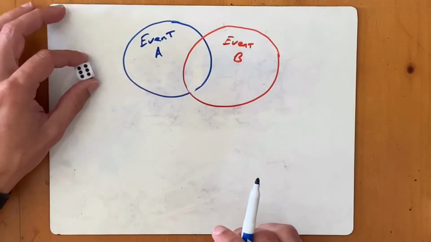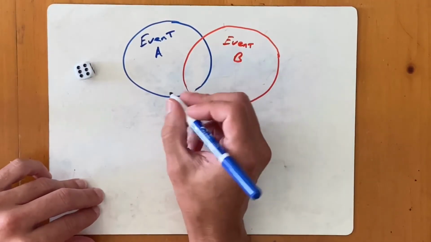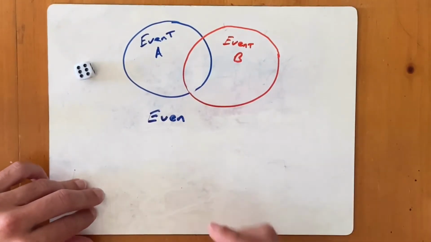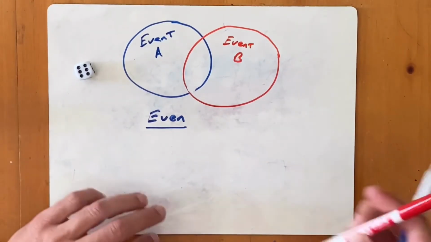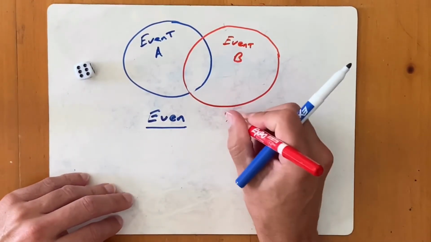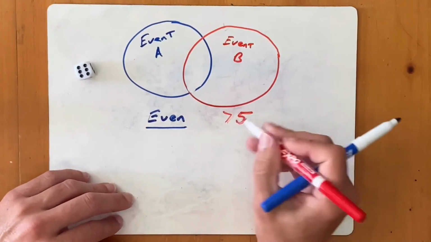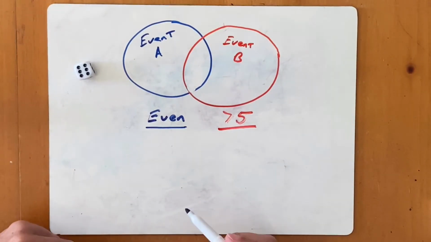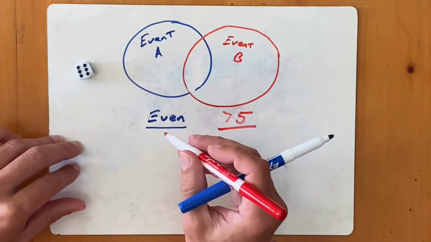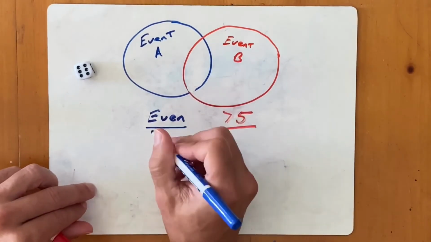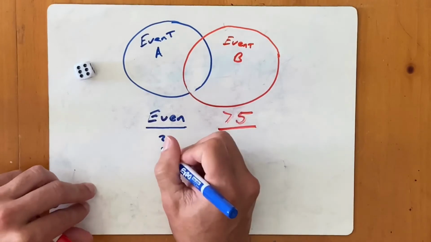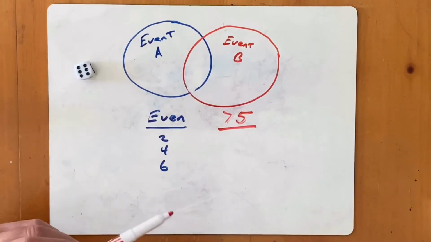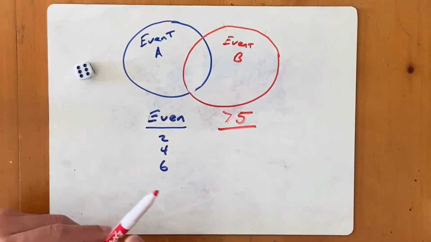So we've got a 6-sided number cube here. And let's say that event A is, if we roll that cube one time, that it's going to come up an even number. And event B is, if we roll it one time, it comes up a number greater than 5. So let's go through and list all the possibilities that can happen here. So for an even number, I can roll a 2, I can roll a 4, or I can roll a 6. Those are all the even numbers. There's 3 out of a total possible 6 outcomes, so 3 out of 6 or 1/2.